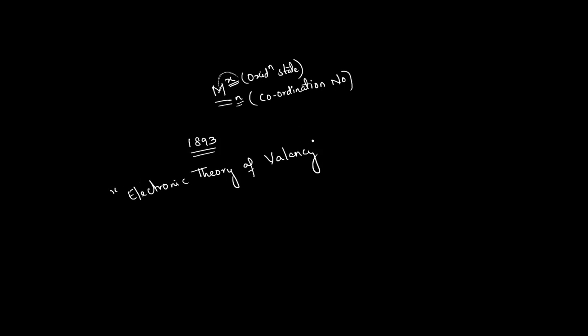He doesn't know the electronic theory of valency at that time, but he has predicted that there are two types of valencies. He does not use this terminology also, oxidation state and coordination number.